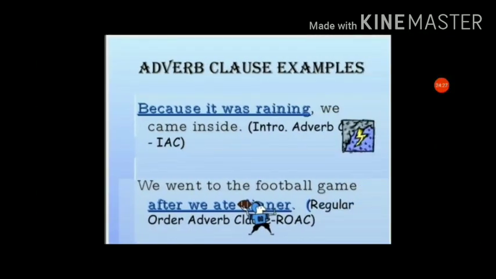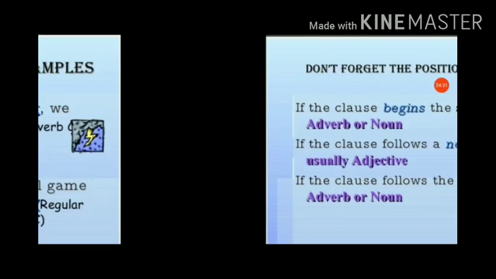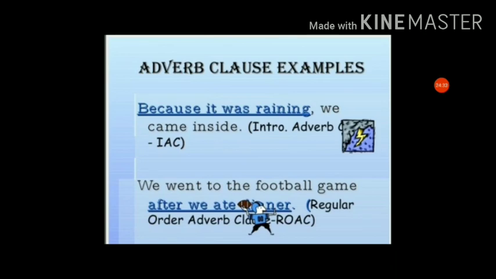Here are adverb clause examples. I gave the extra information in brackets. Because it was raining, we came inside. It has an introduction, then adverb and then clause. So it is an example of an adverb clause.